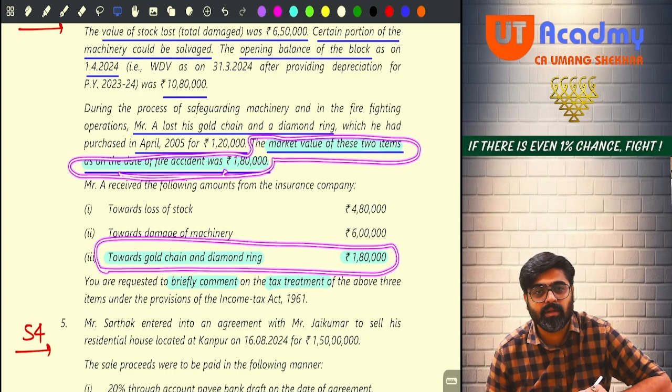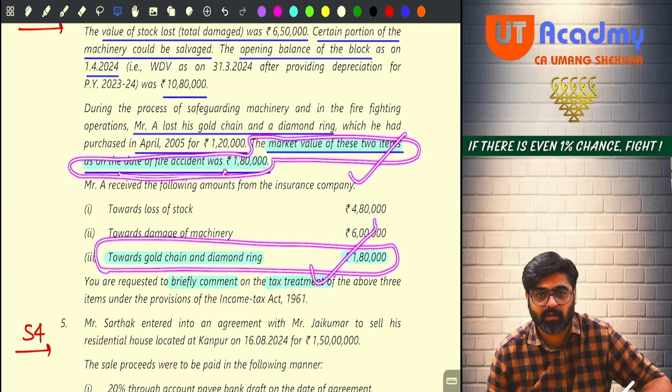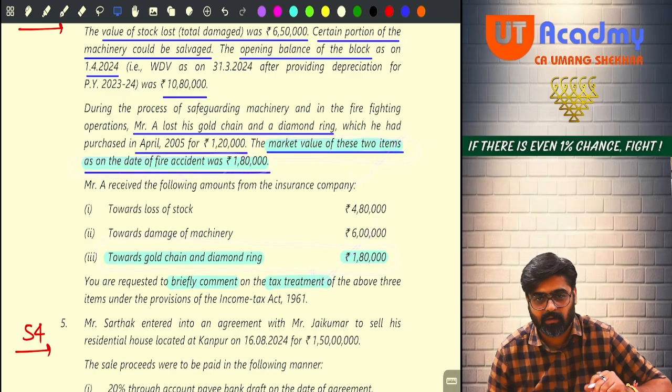If I would have been there, I would have given 1 lakh 80 over here and 1 lakh 50 over here. Then you would have been in trouble. Right now also you are in trouble. What to do, you are not understanding.